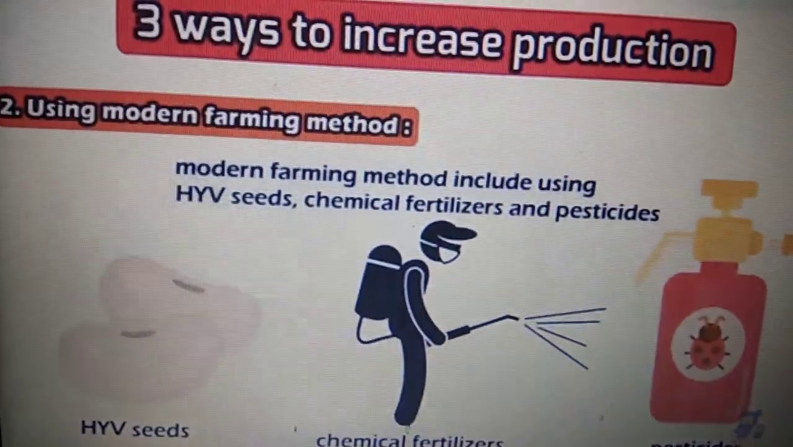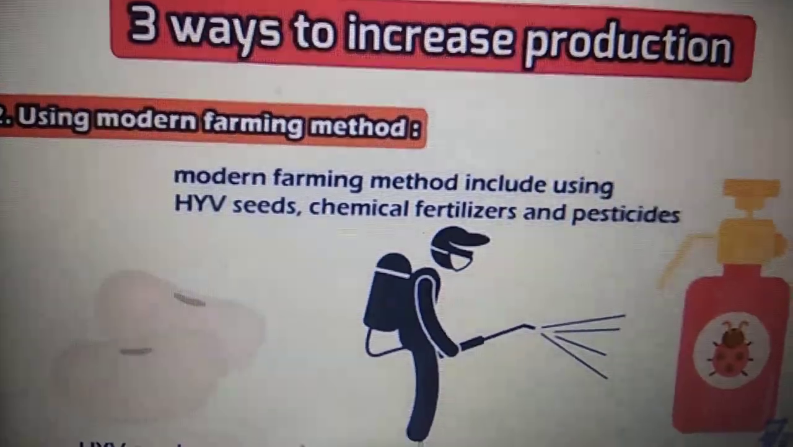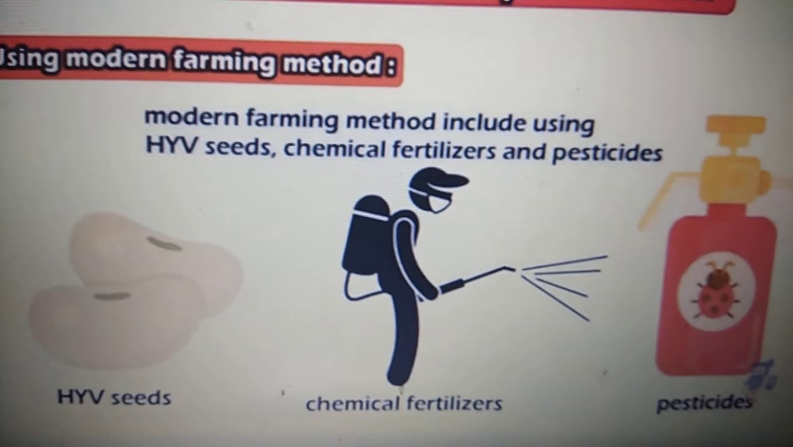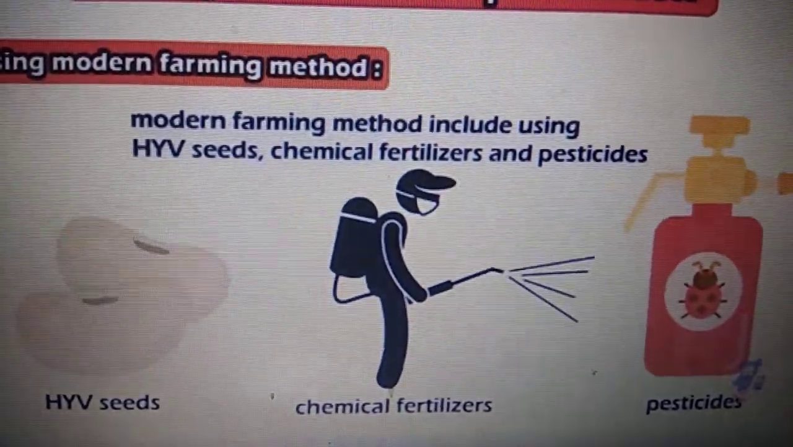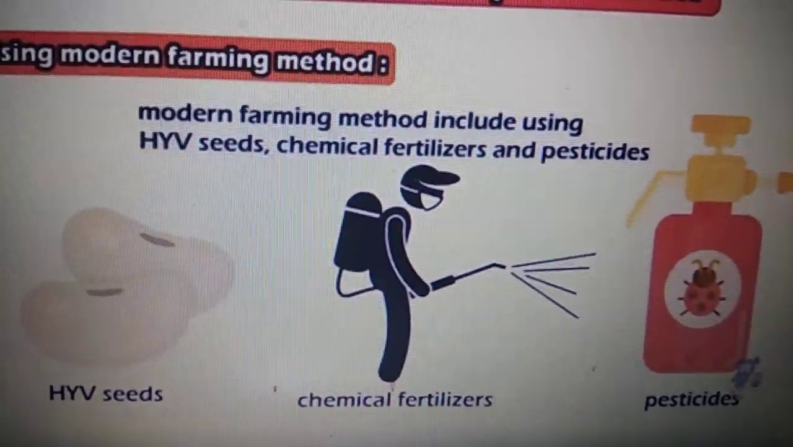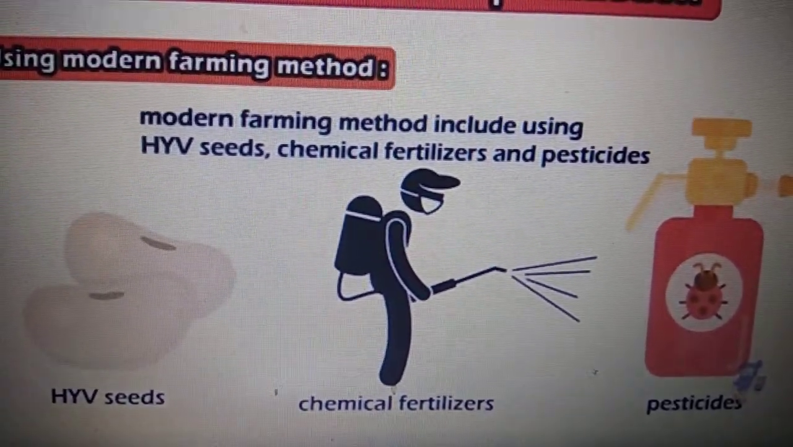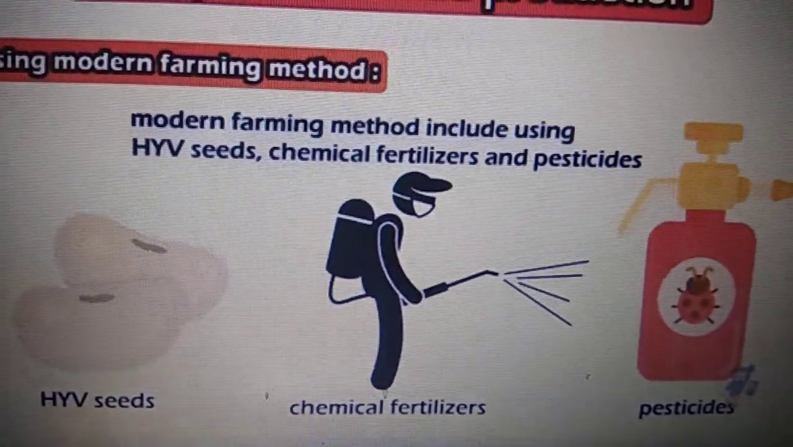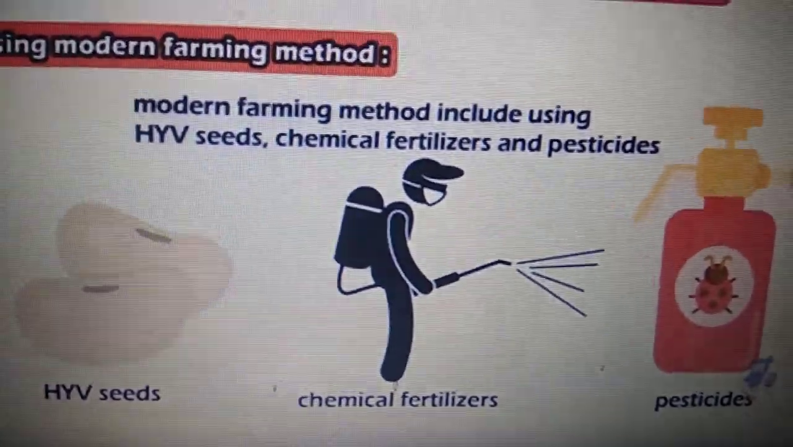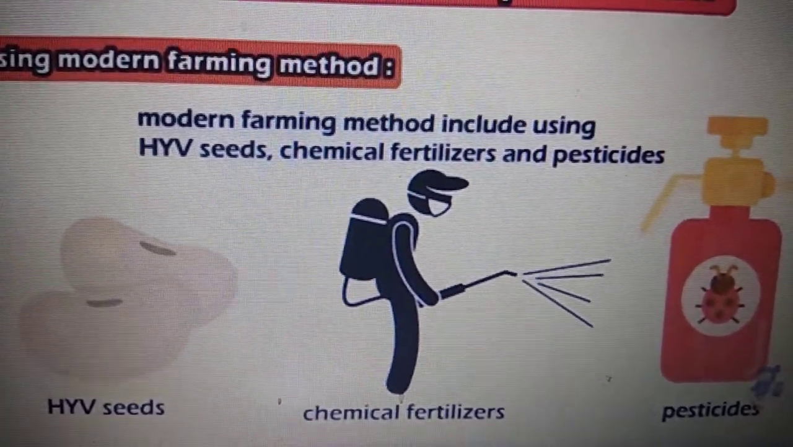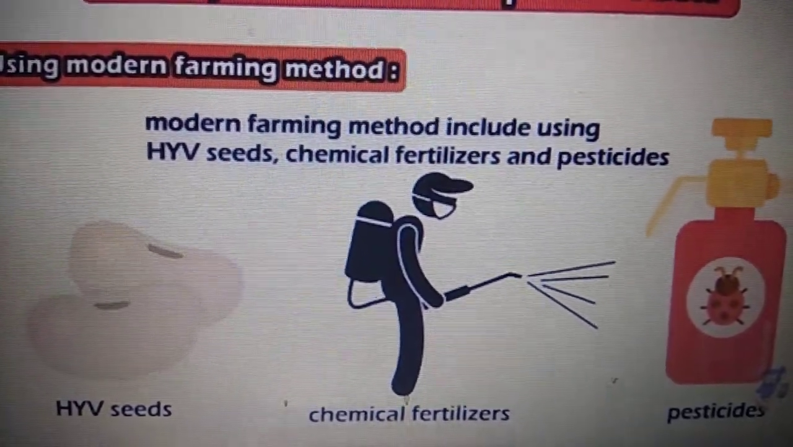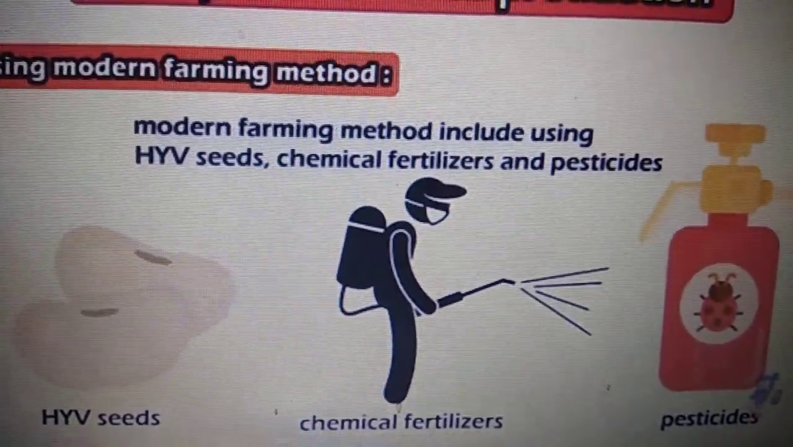Children, I had mentioned that one of the ways to increase production is by using modern farming methods. And what were the three things that I told you? HYV seeds, chemical fertilizers and pesticides. Now with the help of these modern farming methods, finally farmers in our country started growing and producing more and more food crops. Now for a country like India, when we got freedom, we hardly had any food to feed our population.